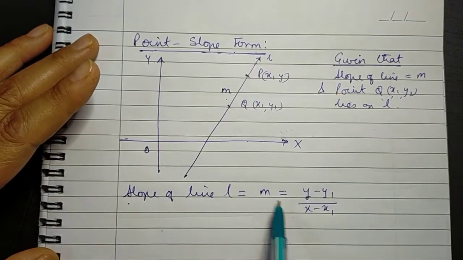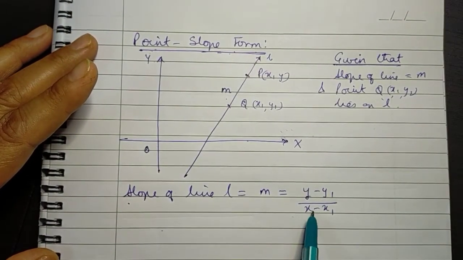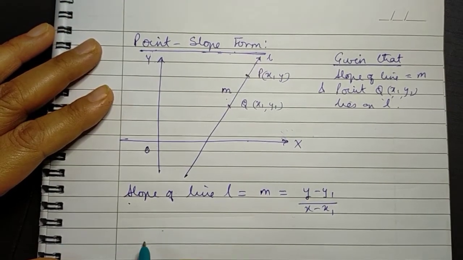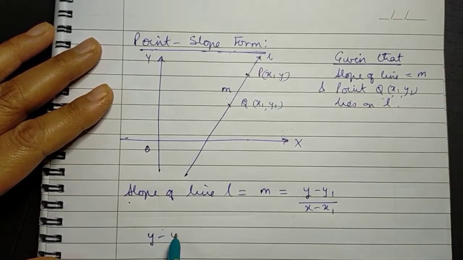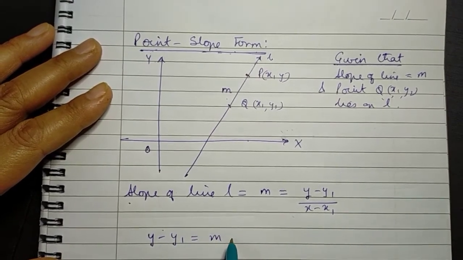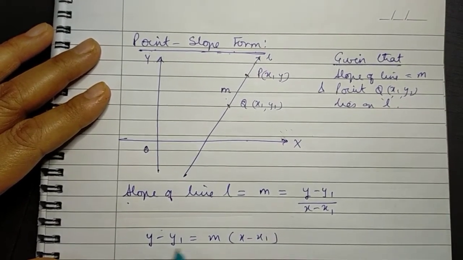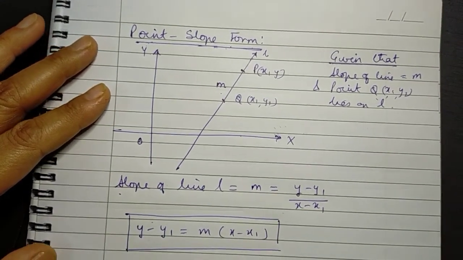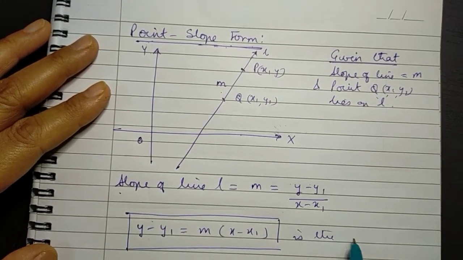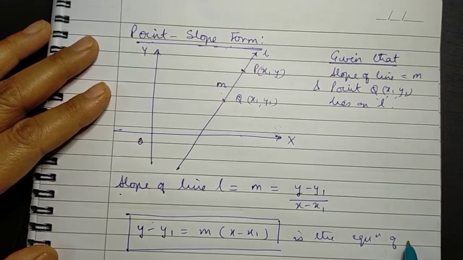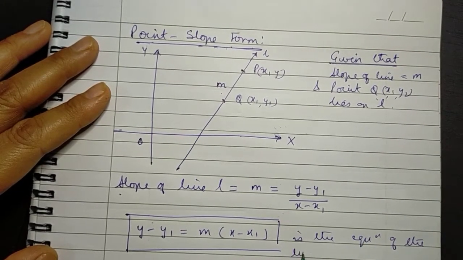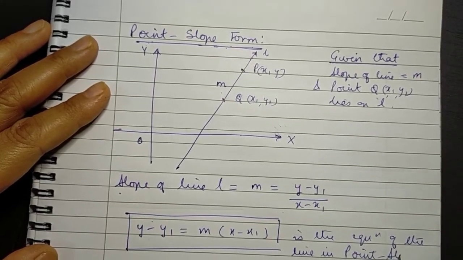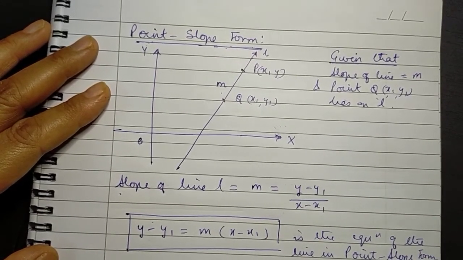Simply rearranging, that is, taking this to the left side, we get the equation as y minus y1 equal to m times (x minus x1). This is the required equation, the equation of the line in point slope form.